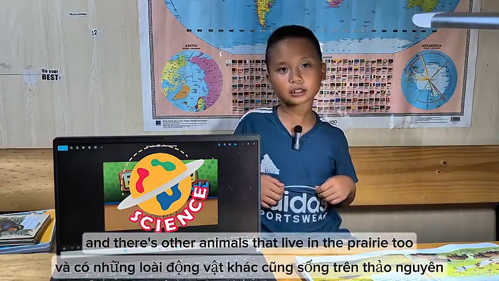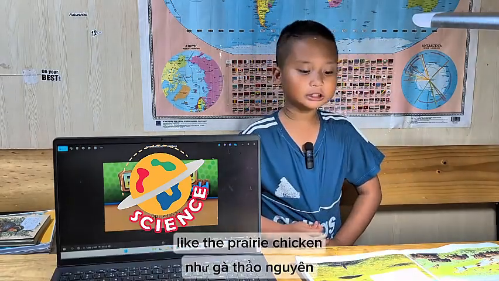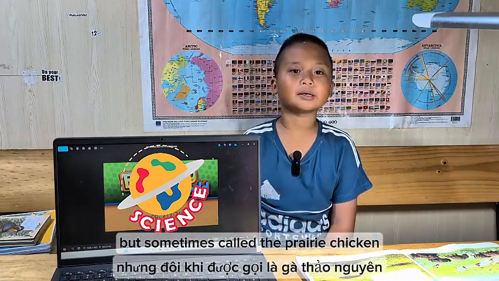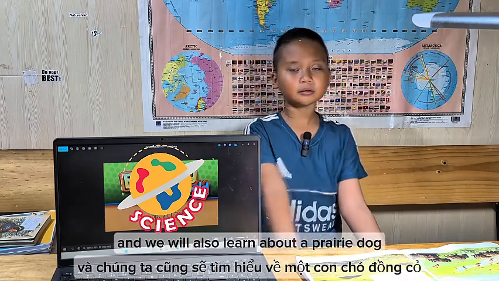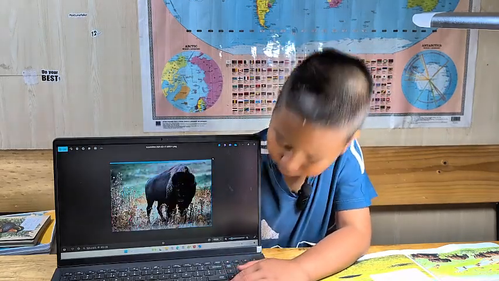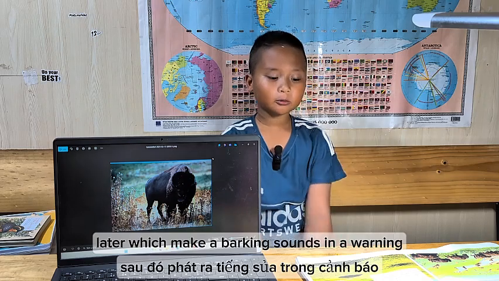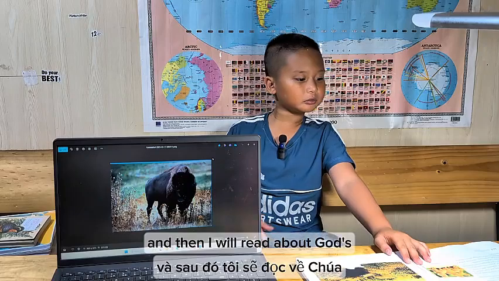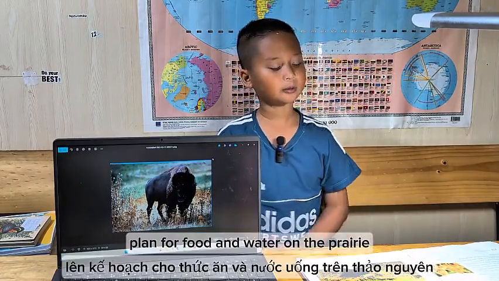And there are other animals that live in the prairie too, like the prairie chicken, or sometimes they are called the grouse, but sometimes called the prairie chicken. And we will also learn about a prairie dog, which makes a barking sound in warning. So that is where it got its name. And then I will read about God's plan for food and water on the prairie.